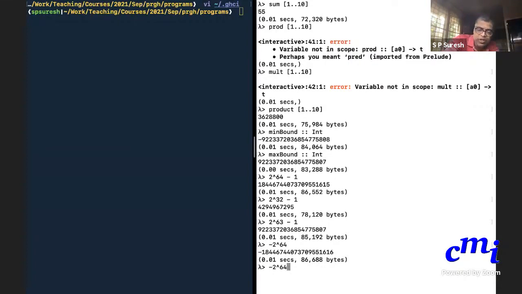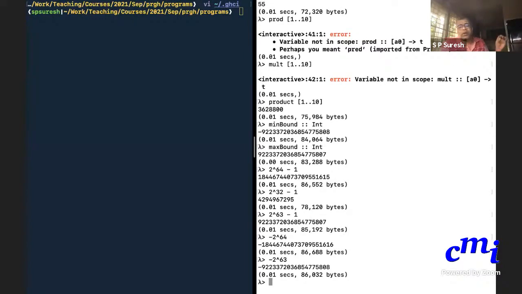No, 63 again, sorry. Yeah, so the minimum int that you can use is minus 2 power 63. The maximum int that you can use is 2 power 63 minus 1. That is your min bound and max bound.